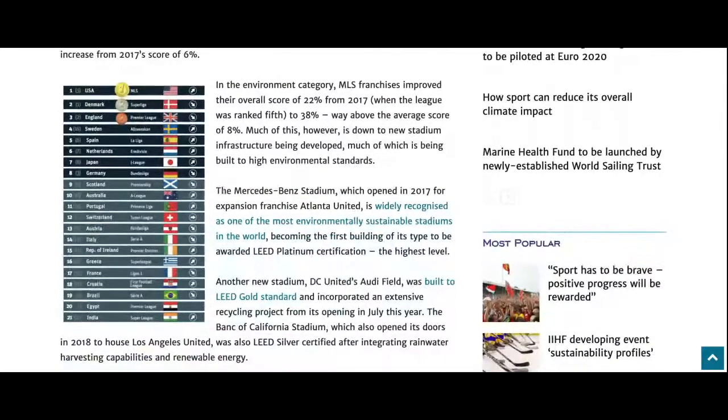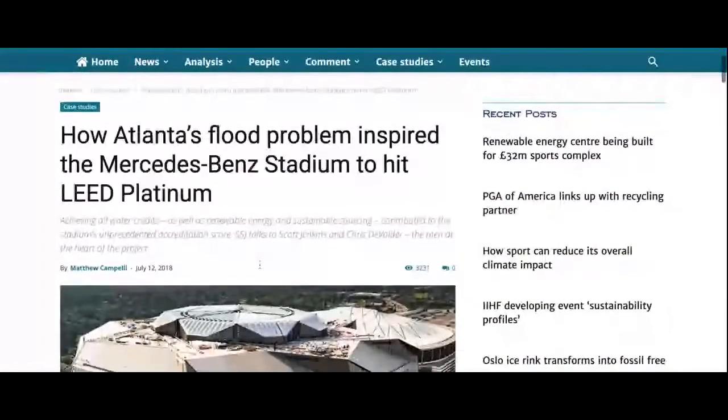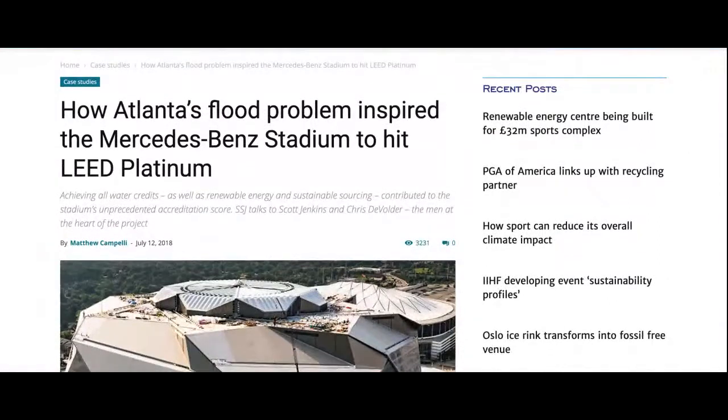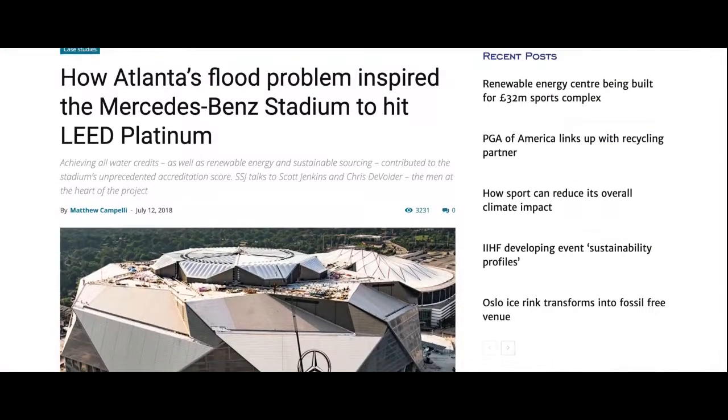But what I wanted to look more about was this part here. The Mercedes-Benz Stadium opened in 2017, expansion franchise Atlanta United, is widely recognized as one of the most environmentally sustainable stadiums in the world. So I found that, I clicked on this link that was listed inside of it, and that took me down a path of finding more information about that particular stadium, because what's wonderful about that site is that it tells us a little bit more about how we could use one team's idea to adapt it to other teams, right? So if one team is already doing this in the league, then possibly we could use these ideas to be adapted to other stadiums in the league, right, to become more sustainable.